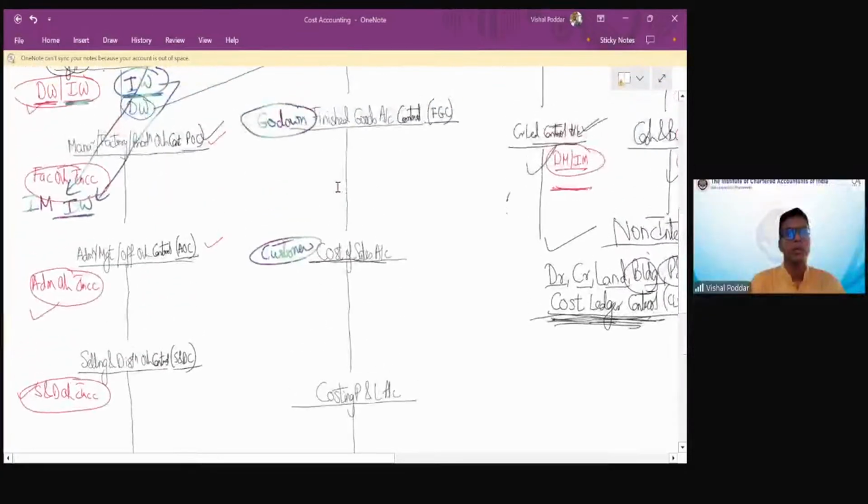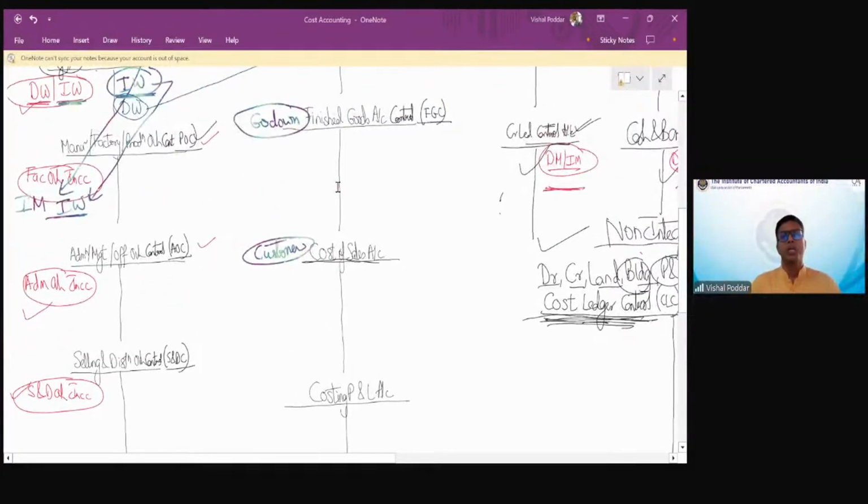Now, I want to charge overheads. So here I will charge production overheads, so it will be credited. Administration overheads I will charge, so this account will be credited. Selling and distribution overheads I have to charge, so this account will be credited. Now the question is, where are these charged?